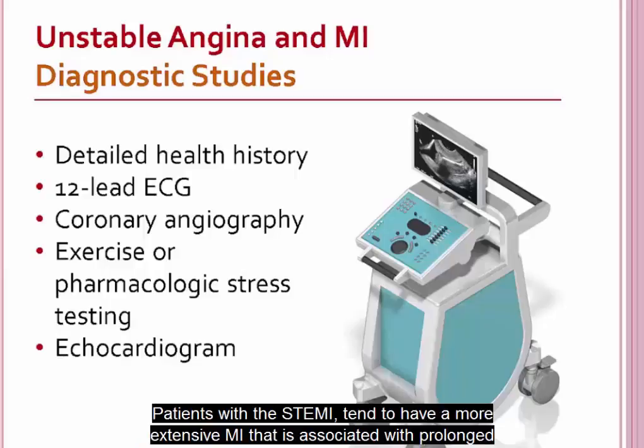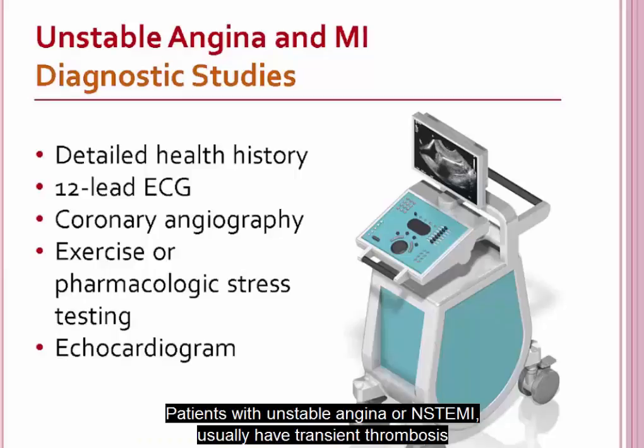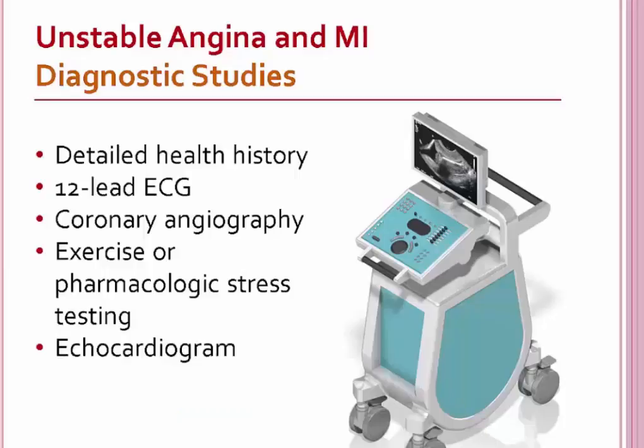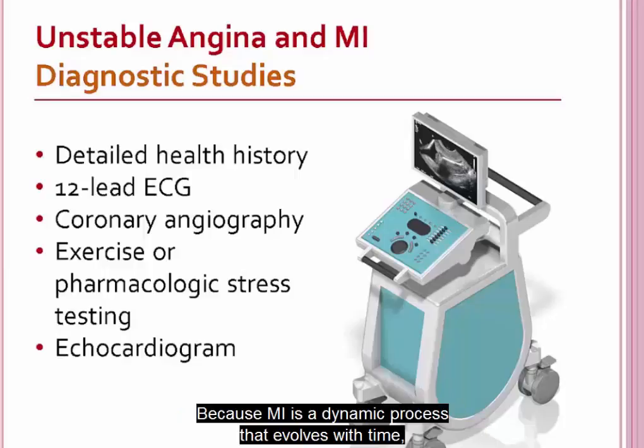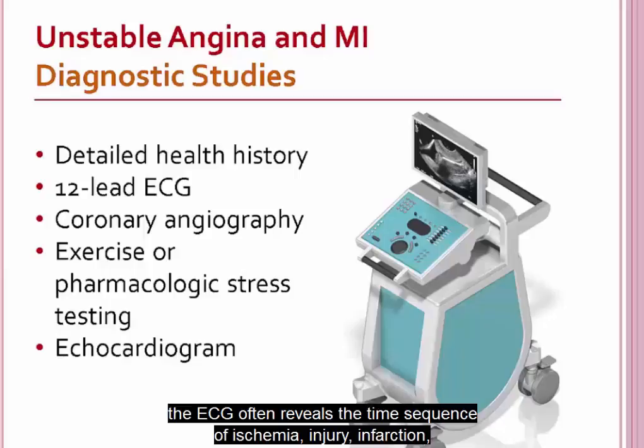Patients with the STEMI tend to have a more extensive MI that is associated with prolonged and complete coronary occlusion and the development of a pathological Q wave on the ECG. Patients with unstable angina or NSTEMI usually have transient thrombosis or incomplete coronary occlusion and usually do not develop pathological Q waves.